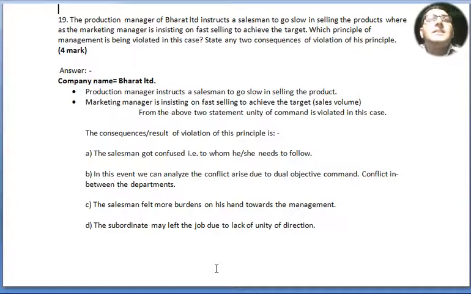Point number B, in this event we can analyze the conflict arising due to dual objective command, conflict between the departments. Point number C, the salesman feels more burden on his hands towards the management. Point number D, the subordinate may leave the job due to lack of unity of direction.